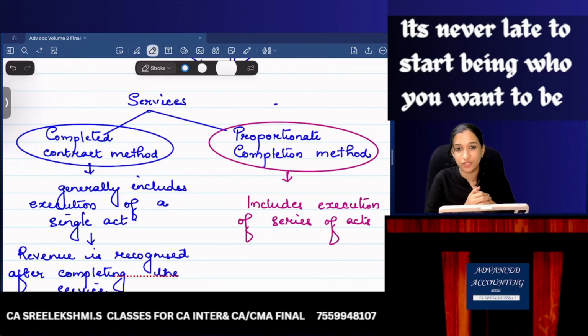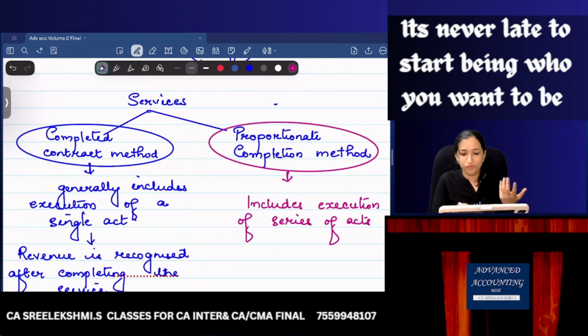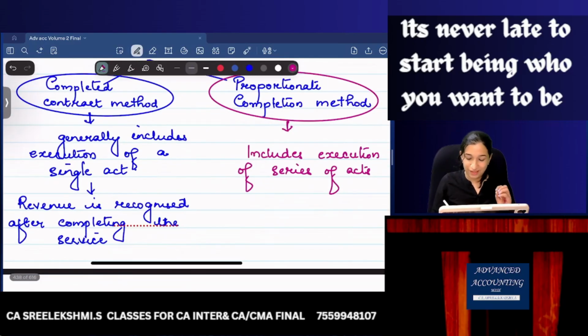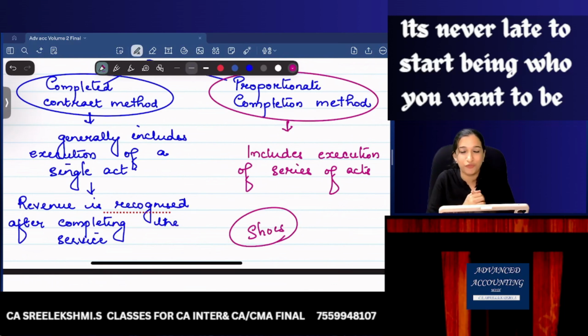For an advertising agency, there is an example in your question. I'm an advertising agency. I got the advertisement of a product, let's take it as shoes. Advertisement of particular shoes. That shoe is very comfortable. I need to make a caption and I need to air that particular advertisement. Complete the advertisement, air it, let it appear before the public, then you recognize revenue. Are you clear? That is the completed contract method.